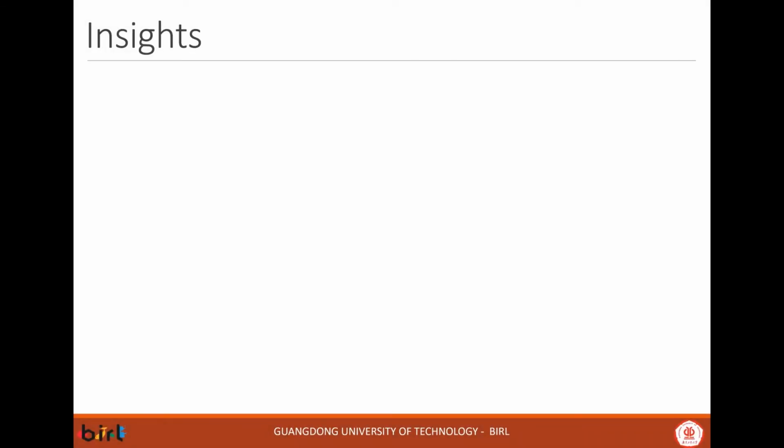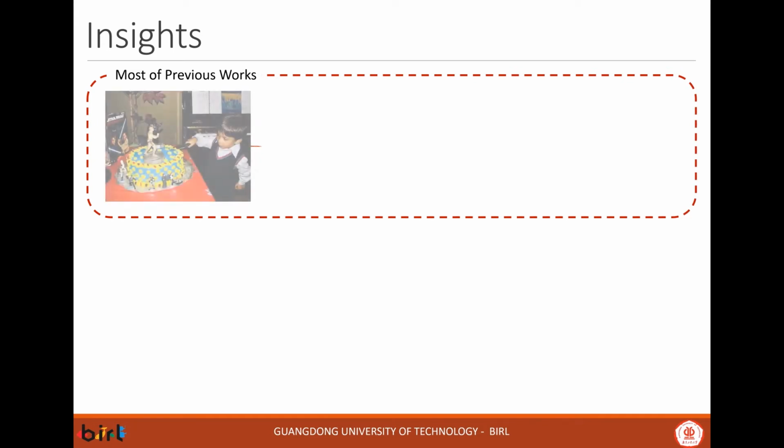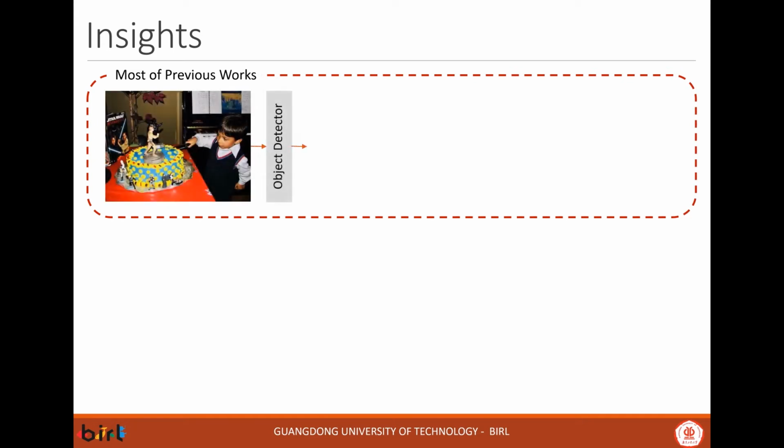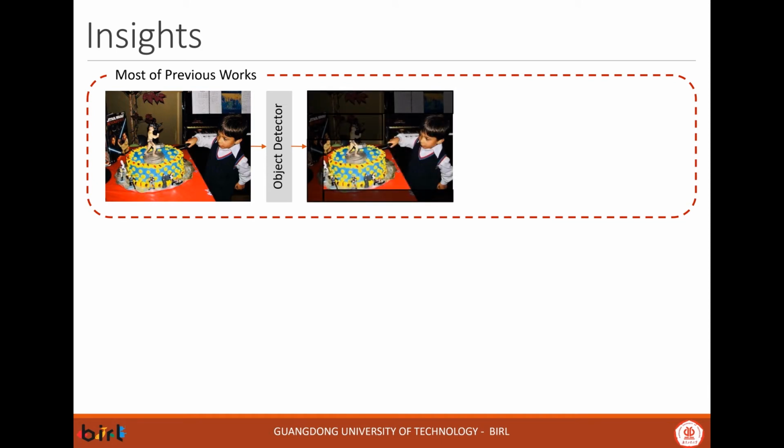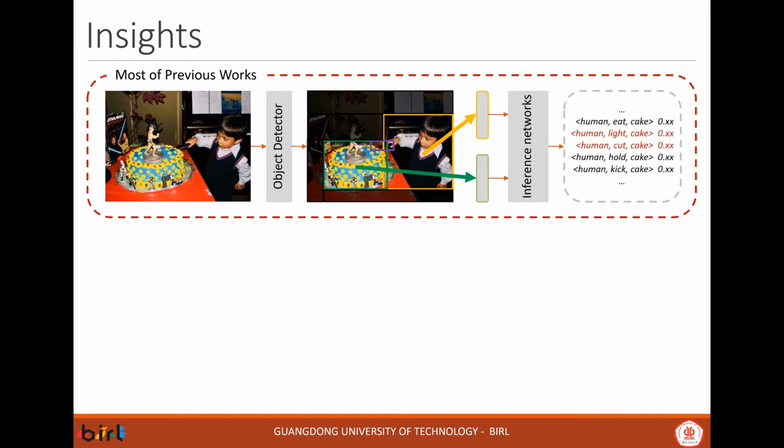Generally, to address the task, an object detector is first used to extract subject and object proposals. In this case, to infer the interaction between the little boy and the cave, most previous works tend to just leverage the visual embedding features inside the corresponding bounding boxes, and then feed them into the decision inference network to get the final detection results. However, the model may output similar probability to the HOIs human-like cave and human cut cave because of the similar embedding features.